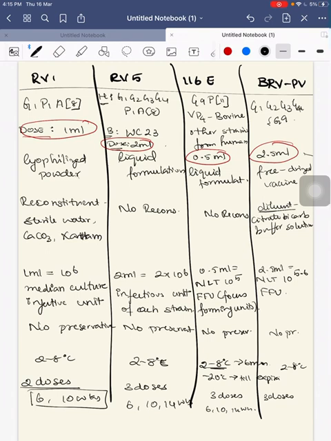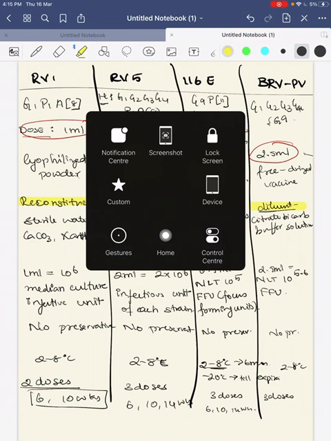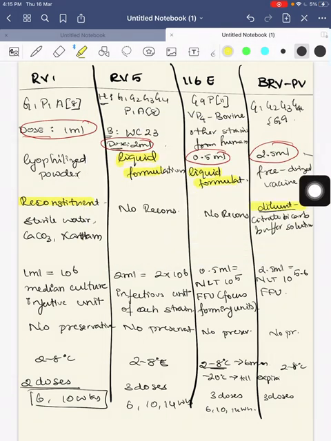First, RV1 is lyophilized powder, while RV5 and Rotavac are liquid formulations. The other two are freeze dried vaccines. Therefore, reconstituents are present for RV1 and for the bovine rotavirus pentavac vaccine.